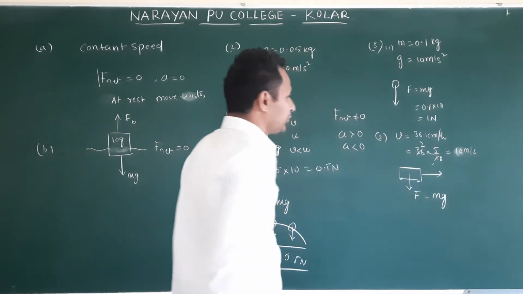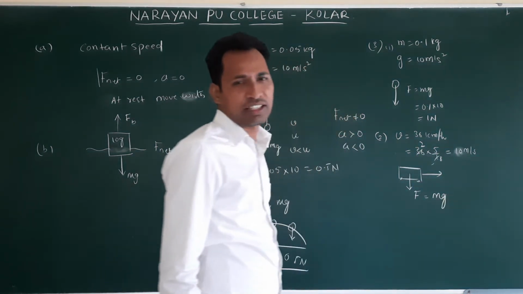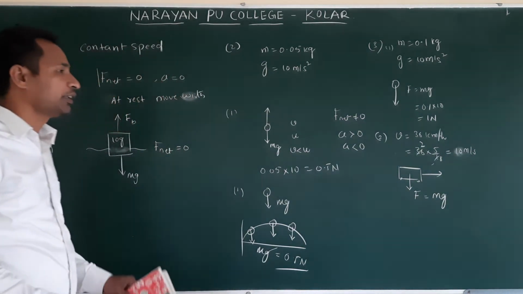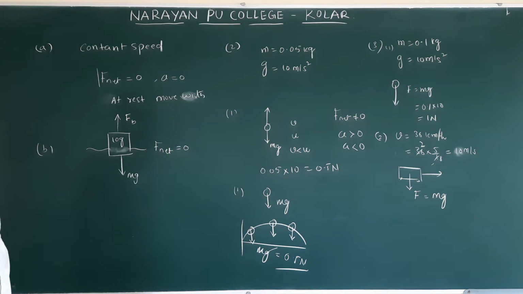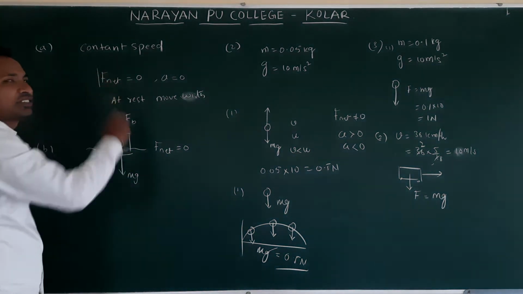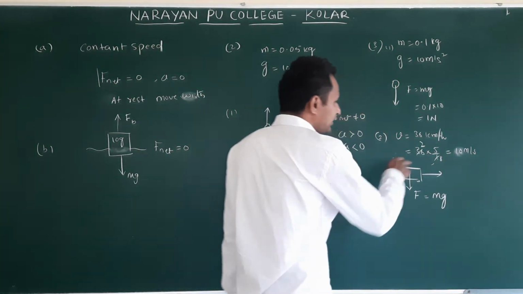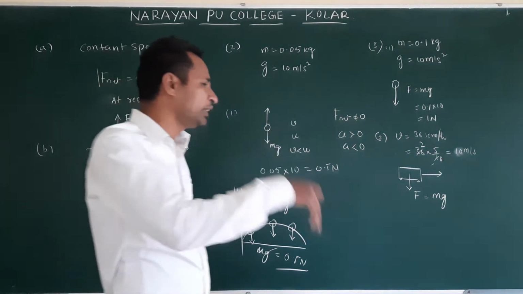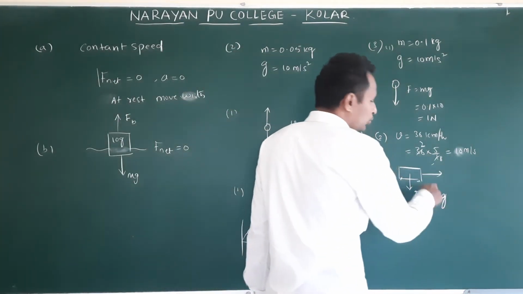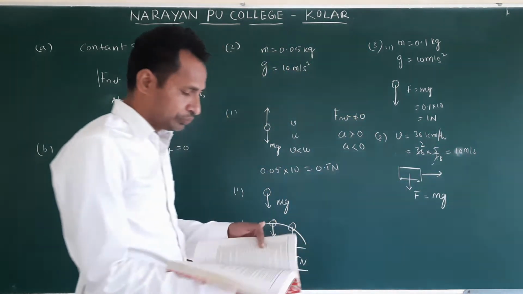The answer remains the same. No matter that the train is moving along the horizontal, that will not affect it. Horizontally, no force is acting because it's moving with constant velocity. Constant velocity means net force is 0. Along the x direction, net force is 0, so no acceleration along x direction. Only acceleration is along y direction due to gravity.